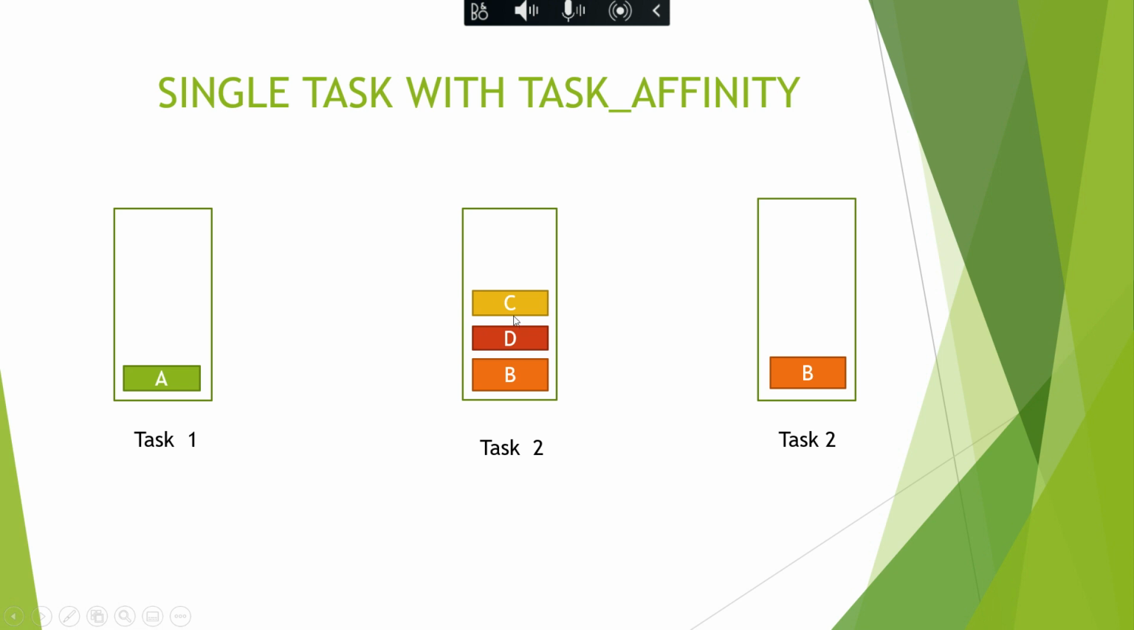C and D will be cruelly destroyed, B will be made the top of my stack. So one important rule to remember, as the name says, single task without affinity means same activity, only one entry is allowed in a task. With affinity means only one entry is allowed in a different task. This you remember. That's it. Okay, I hope this is clear.